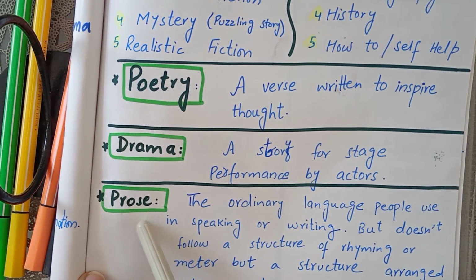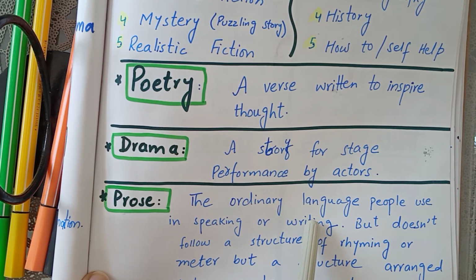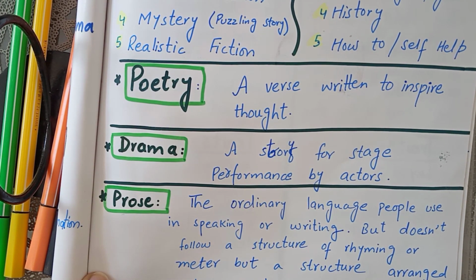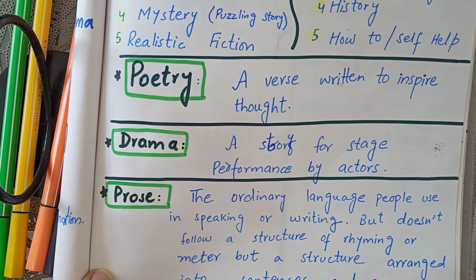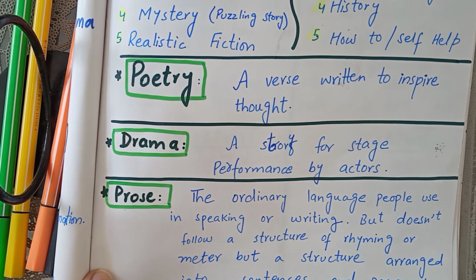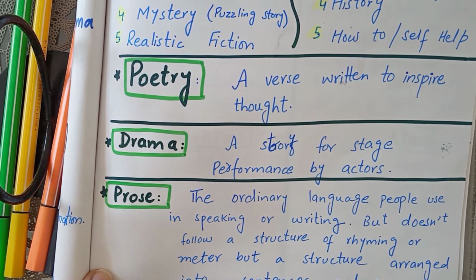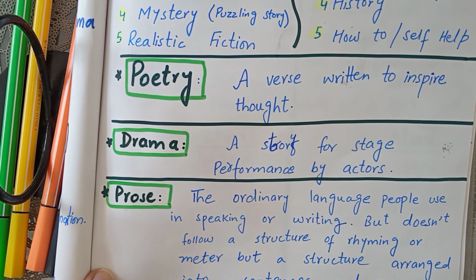The fifth is prose, the ordinary language people use in speaking and writing. It is based on the ordinary language people use in daily speaking or writing, but does not follow a rhyming structure or meter, but has a structure arranged into sentences and paragraphs. It means that prose is written in ordinary language but does not follow a particular structure of rhyming or meter, but it is arranged in a particular way.